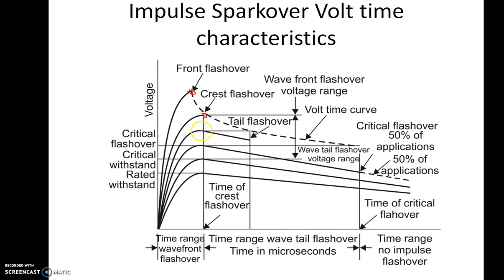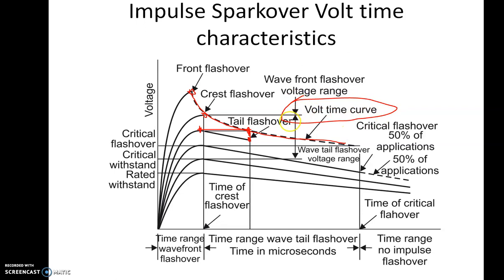If it is at the wave tail, that means after this peak has passed, at this point the insulation is breaking down, then I am going to project this point here and draw another line from here. Wherever it crosses, that is the third point that I am going to consider. And then I am going to join these points and draw a line like this. This is called the volt time curve.